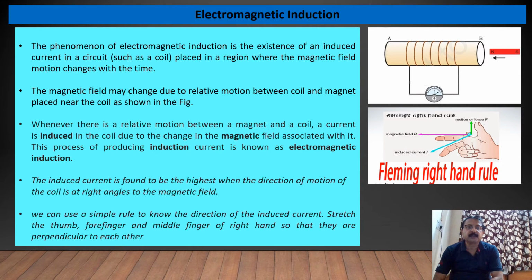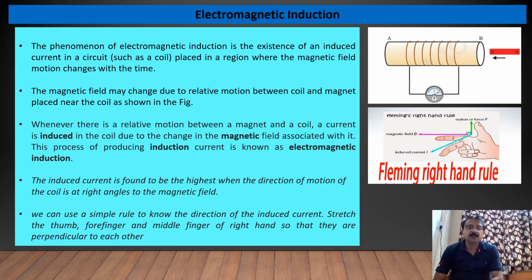The induced current is found to be the highest when the direction of motion of the coil is at right angles to the magnetic field. Why? Because the maximum magnetic field is getting cut in the perpendicular position. So current is maximum here.